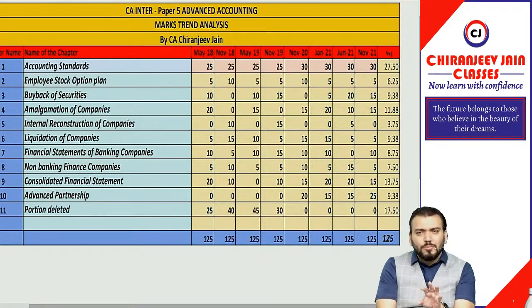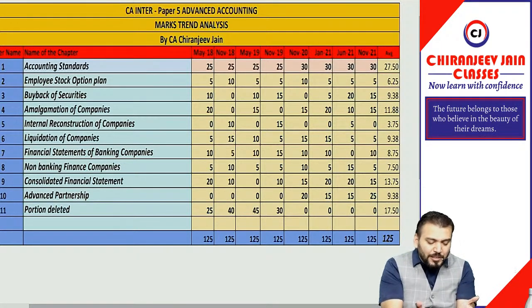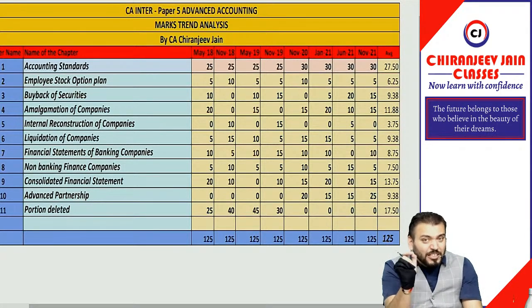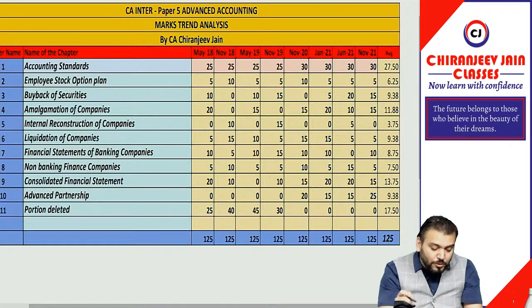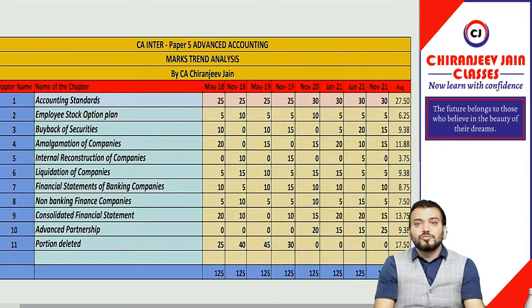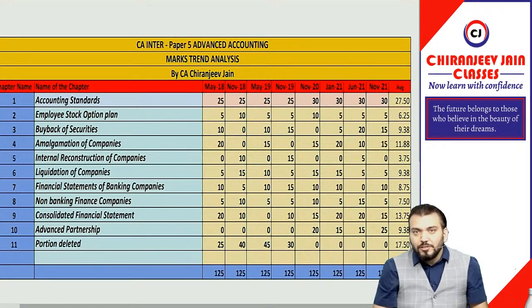In Group 2 there are no major changes. Of course the Schedule 3 changes will also be applicable to Group 2, because here also you are preparing the balance sheet. But they will not ask preparation as per the disclosure requirements of Schedule 3. However, whatever changes there are in the format are relevant for Group 2 advanced accounting also. Understood? This was for the amendment. I hope you have understood, and this will be beneficial for you.